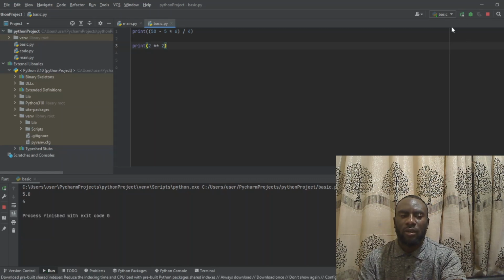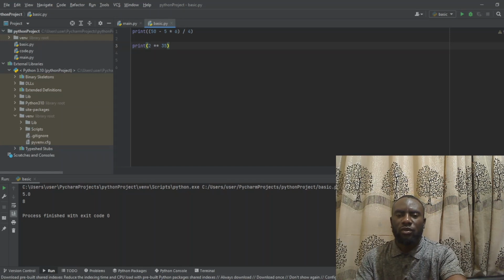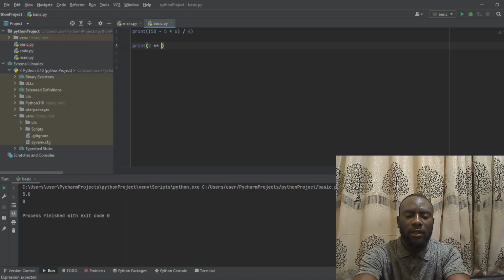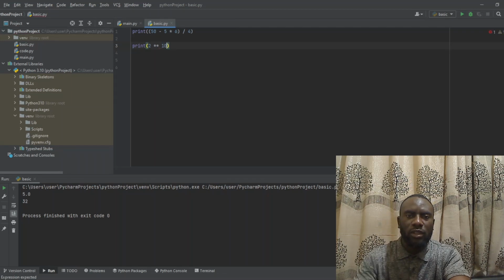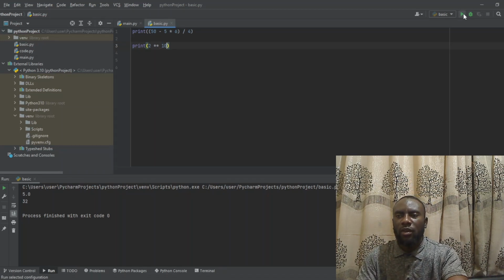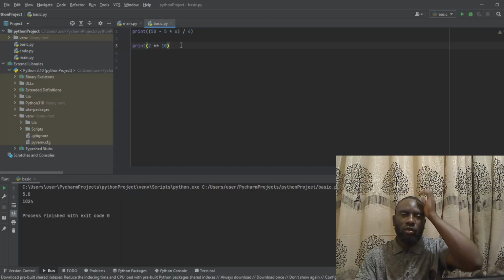So when you run the program now, you can see it will give you 4. You get it right? Maybe 2 to the power of 3. When you run it now, this is going to give you 8. 2 to the power of 5, which is 2 times 2 times 2 times 2 up to 5 places. When you run it now, this is going to give you 32. Understand? When you put 2 to the power of 10, which is 2 times 2 times 2 times 2 up to 10 places, when you run it now, this is going to give you 1024. So this is how you can make use of numbers when it comes to Python.